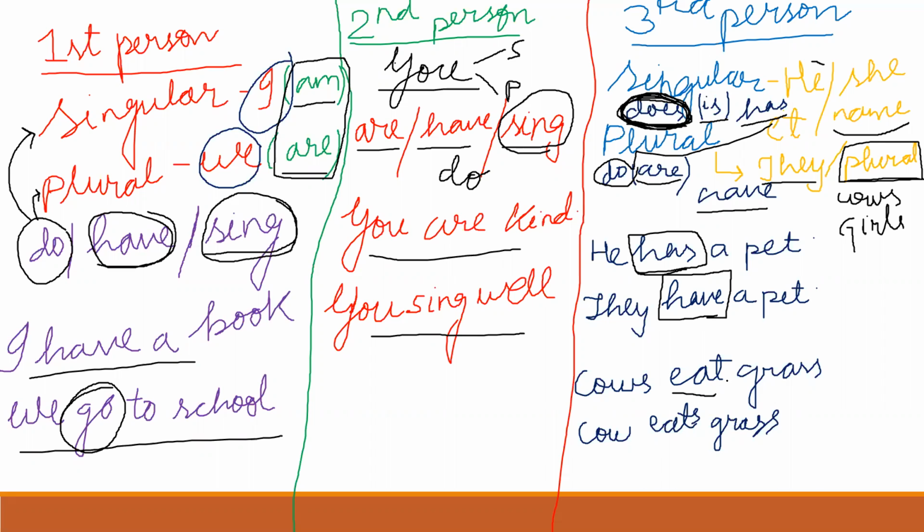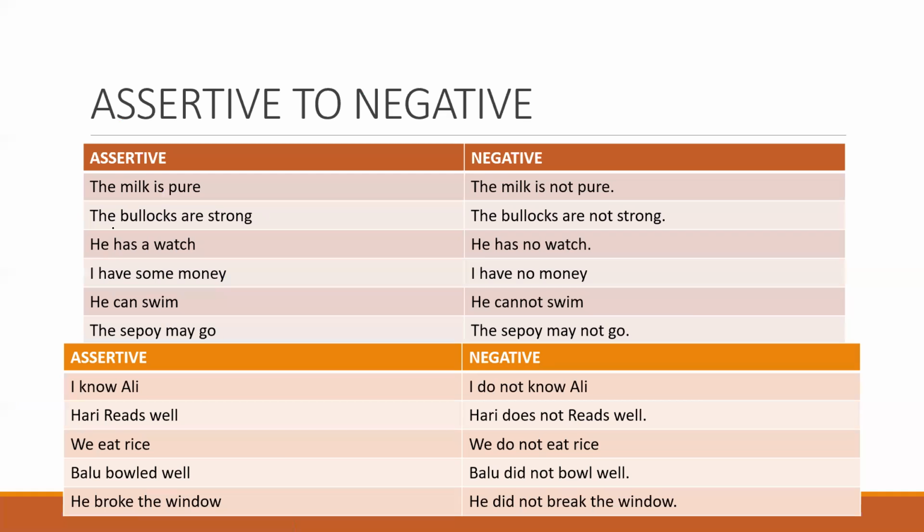Cows eat grass. Cow is singular, so cow eats grass. Now let's move forward. Understood about first, second, third? Now we will change assertive to negative.